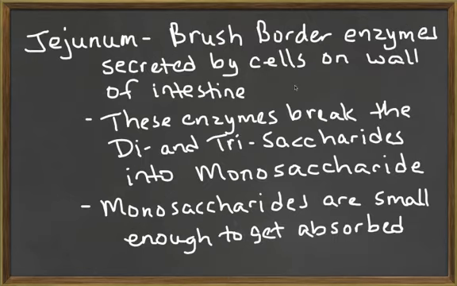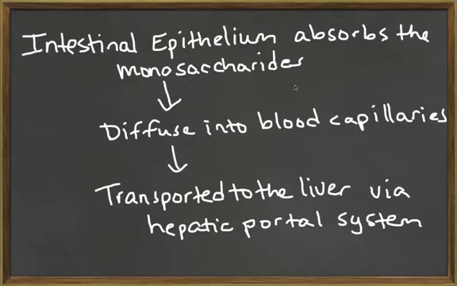Brush border enzymes of the intestinal microvilli break these disaccharides and trisaccharides into monosaccharides, or simple sugars, that are then small enough to be absorbed. The intestinal epithelium then absorbs the monosaccharides by facilitated diffusion and cotransport mechanisms. The simple sugars that are transported into the cell will diffuse into the cytoplasm of the epithelial cells, then be carried back by facilitated diffusion across the basement membrane. From there, the monosaccharides will diffuse into the capillaries of the villi, where they will be transported to the liver through blood vessels of the hepatic portal system.